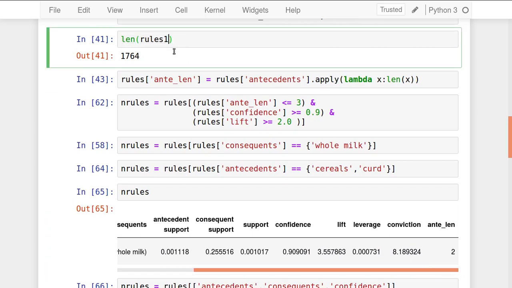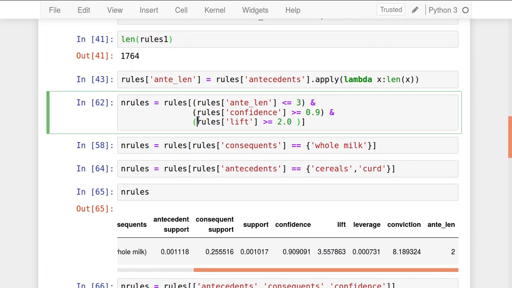Now from these rules I want to apply many more criteria. For example, I want to form new rules where the antecedent length, I mean the total number of items on the left hand side, should be less than or equal to 3, the confidence should be greater than or equal to 90, and lift should be above 2.0. So I combined three different conditions here, and based on that extraction of rules is possible. Those rules we can store in this end rules variable.